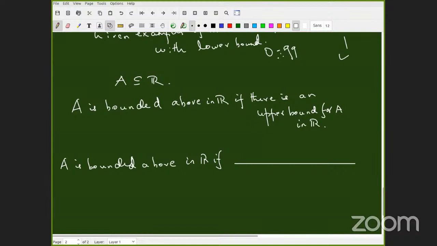Quick. My question is very easy. If there is an upper bound for A in R, is there a quantifier? If so, identify what quantifier it is. Why is the response slow now?